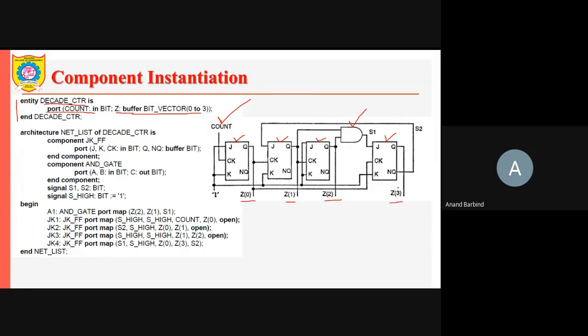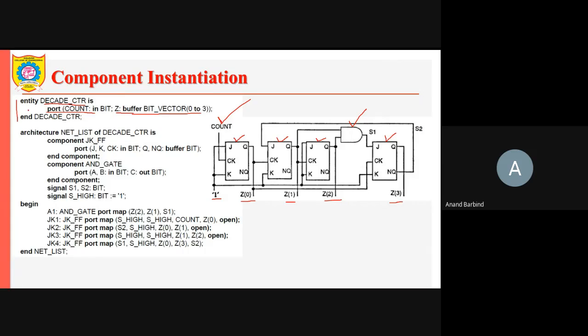Like this, various outputs are there. You can consider them as outputs, and this is directly tied to 1. This is not an input, whereas the intermediate signals are labeled S1, S2.